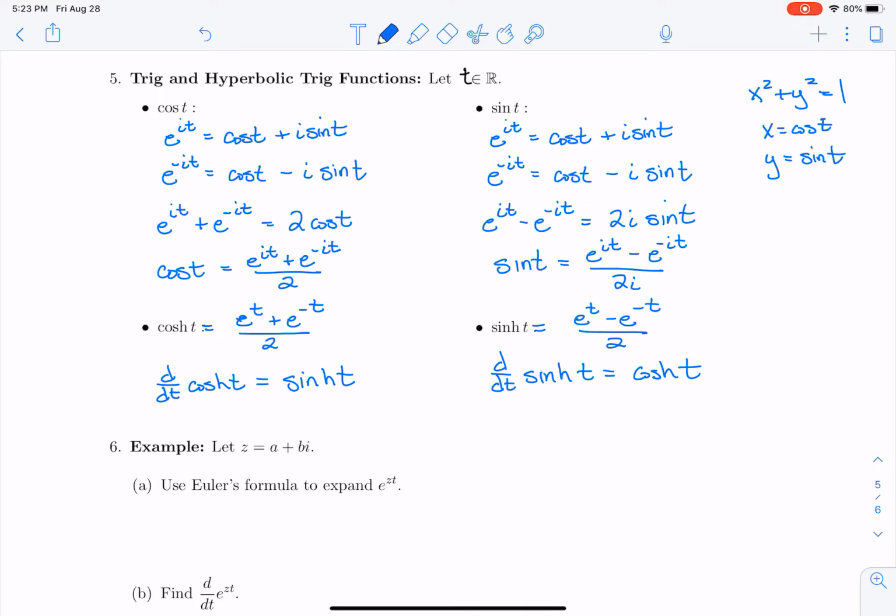That's the unit circle. Well, the hyperbolic trig functions come from the idea that x squared minus y squared is equal to 1. That's going to be the unit hyperbola instead of the unit circle. We're going to use these hyperbolic trig functions in a couple contexts in the near future, so it's good to have those definitions.